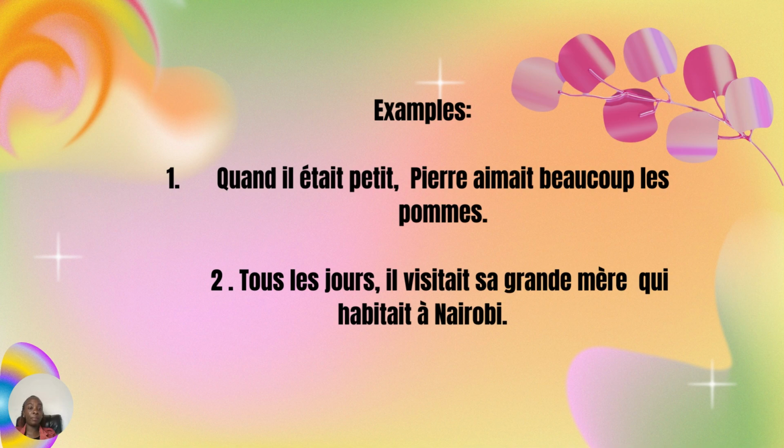The second example, tous les jours, il visitait sa grand-mère qui habitait à Nairobi. Every day he visited his grandmother who lived in Nairobi. Therefore, the action is a repeated action in the past, and that's why we are using l'imparfait, because in the past he used to visit his grandmother who lived in Nairobi.